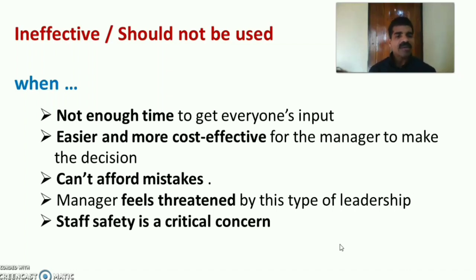Then next is when the manager feels threatened by this type of leadership, you could avoid it, or it is ineffective or it should not be used. Sometimes the decision should be taken without involving the staff or the subordinates. So staff safety is a critical concern. When staff safety is a critical concern, this democratic leadership style may not be effective. It should not be used. That is, staff safety is a critical concern.